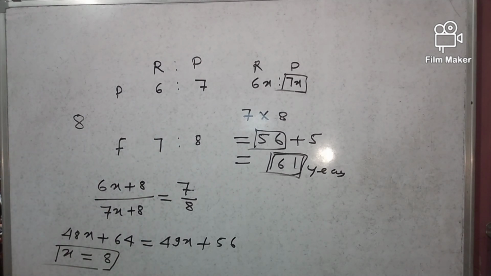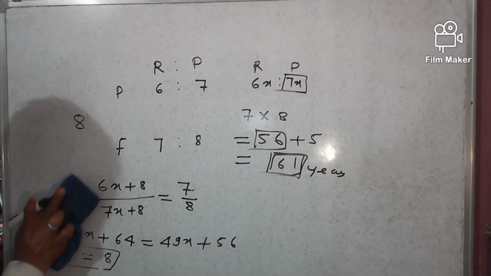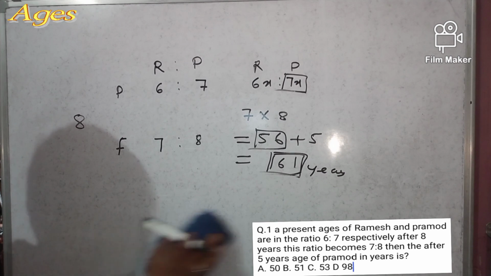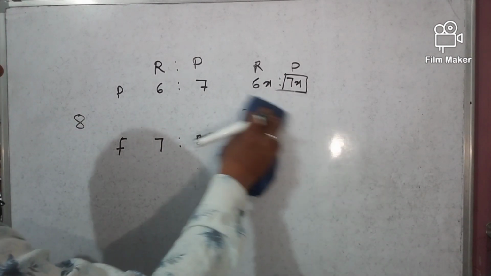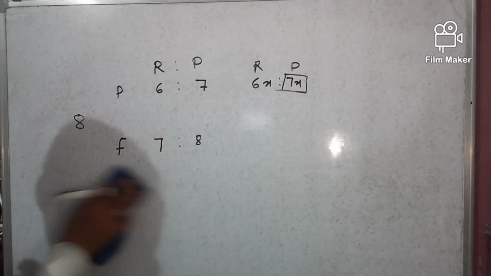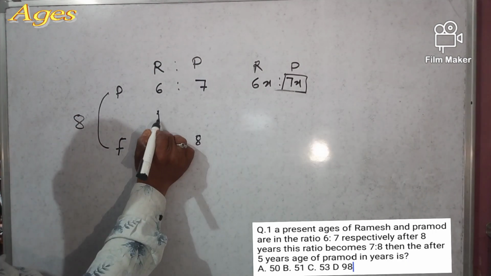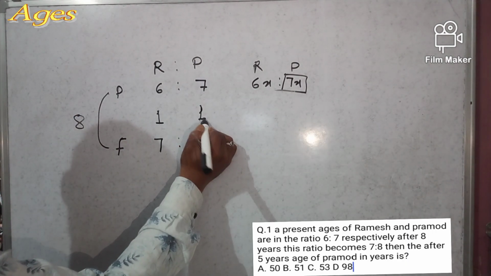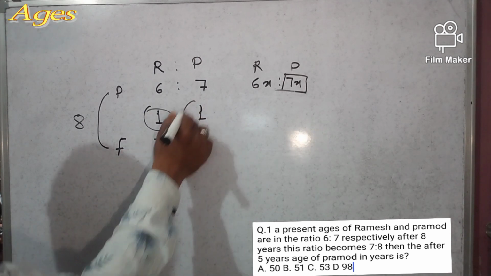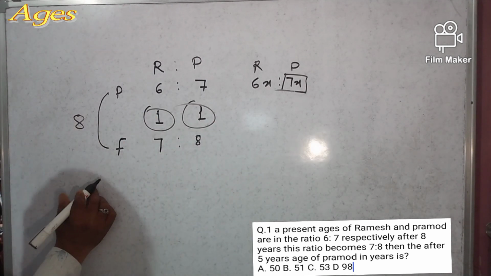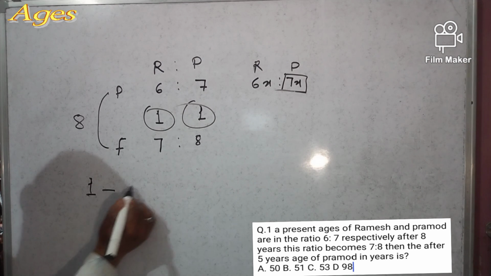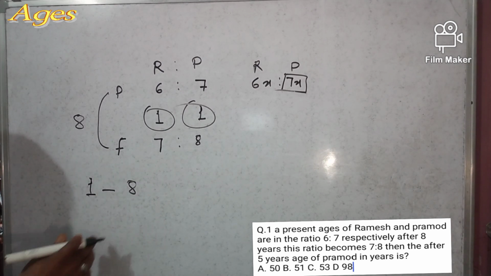We have another way to solve this question. Now see here. Here the difference is 1, right? And also here the difference is 1. 1 is the difference and 1 denotes 8, right?